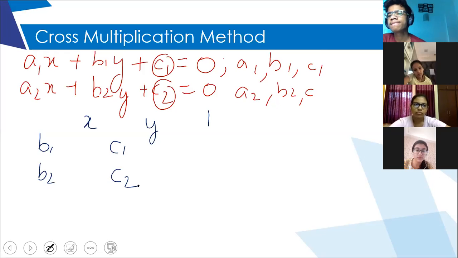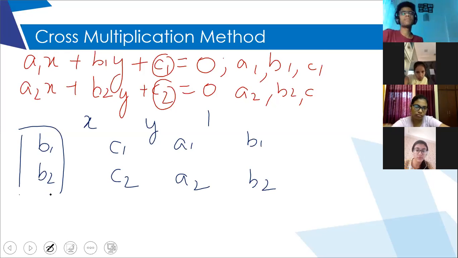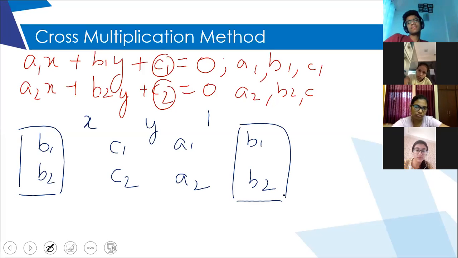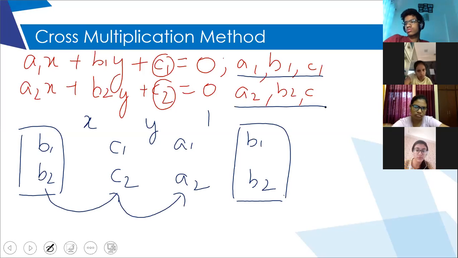Then in the next line, you will write A1, A2, in the gap between y and 1, not in the same line but in the next line. And then you will finish with B1, B2 only. So I started with B1, B2, and I ended with B1, B2 only, and I went in alphabetical order. After B, C comes, and after C, A comes back, because I have only 3 variables A, B, C. So I started with B, then moved on to C, then back to A, and then back to B. So please note it down.